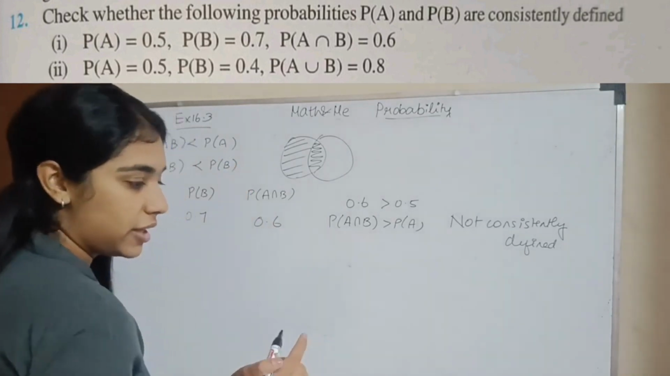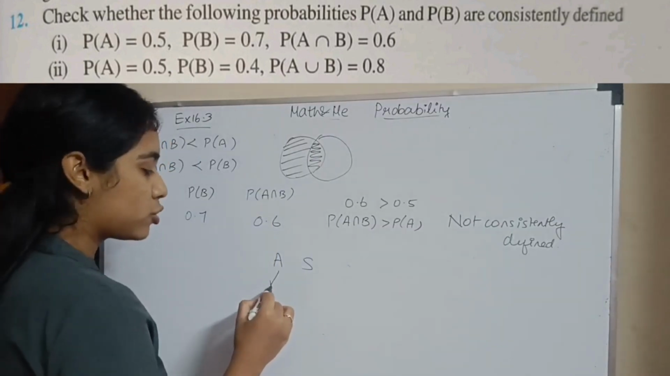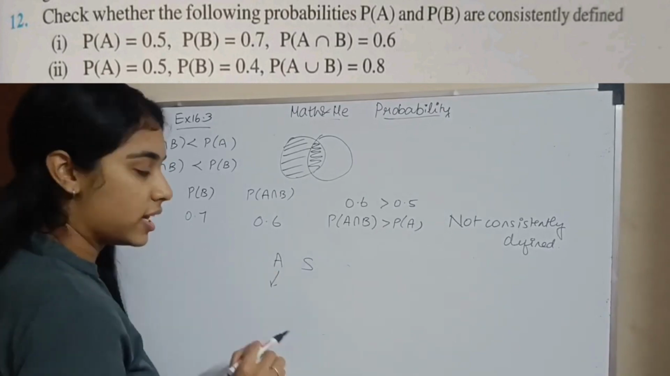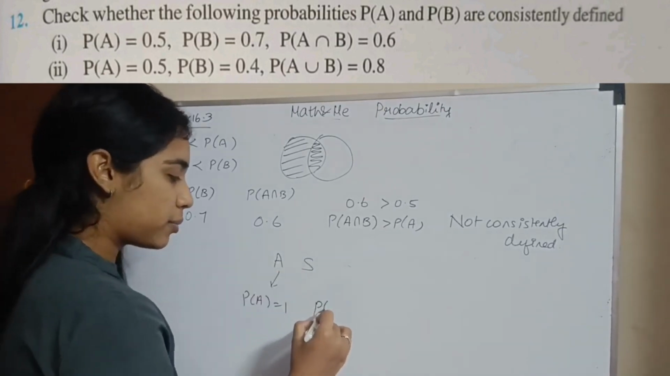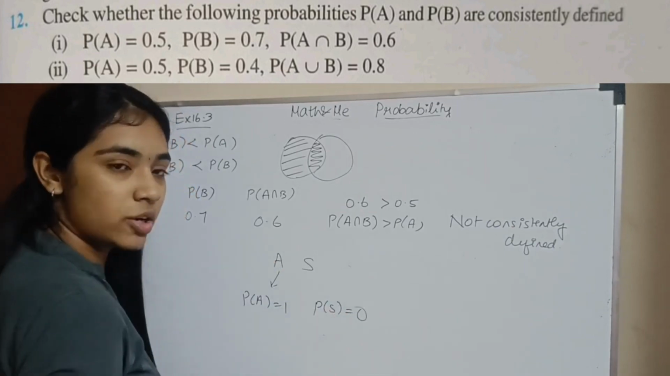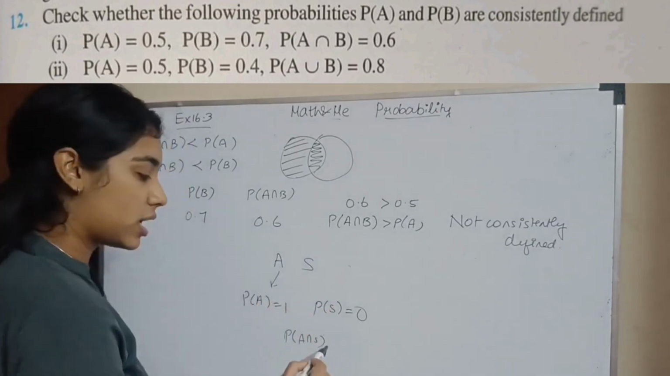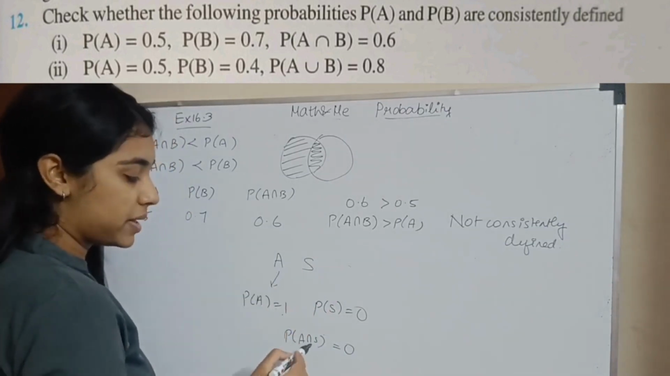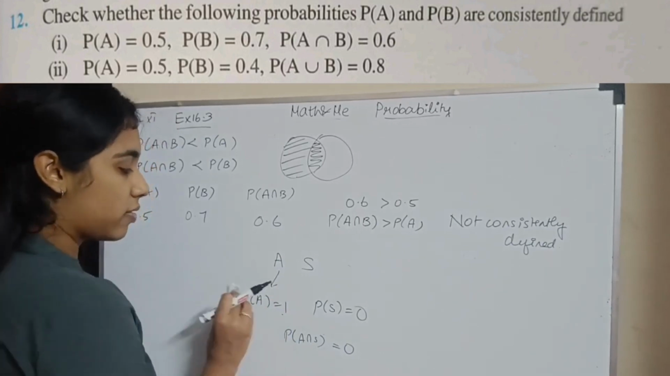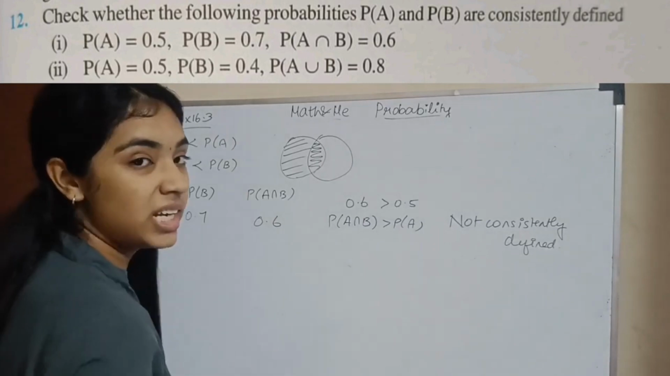For example, if Anil and Satish both come to school. Now only Anil has come to school, Satish has not come. So probability of A will be that Anil has come to school, and probability of Satish is 0. But what is probability of A intersection S? Satish and Anil, both have not come. So if one person comes, the probability is more when compared to the intersection. Okay, so always remember that. That is how you define whether your probability is consistently defined.